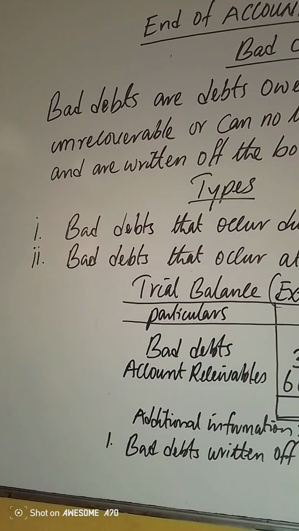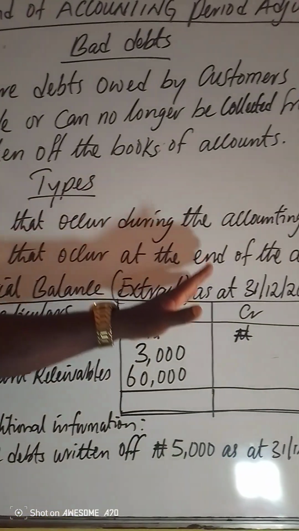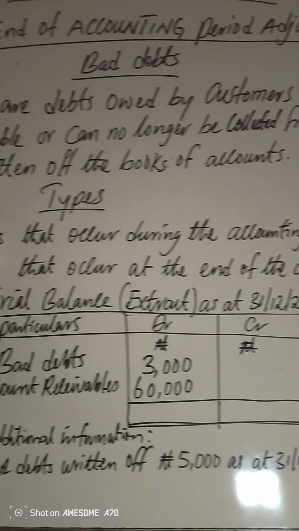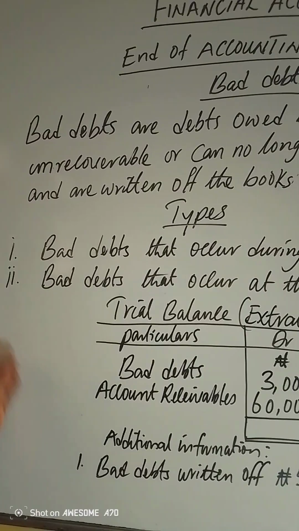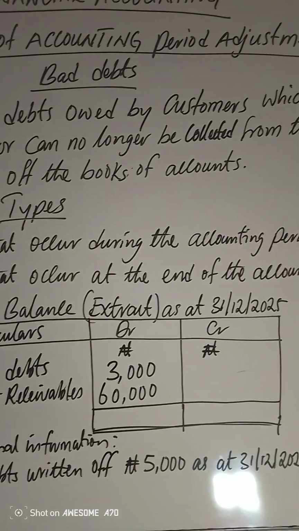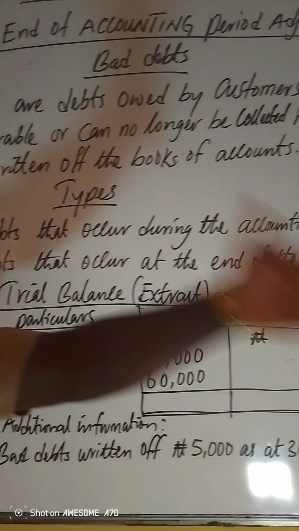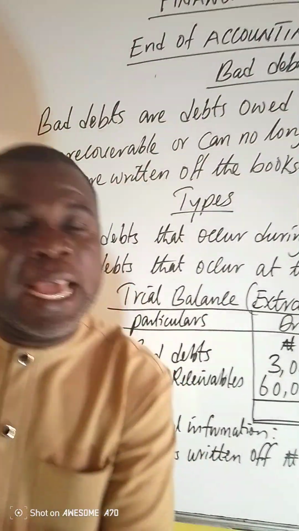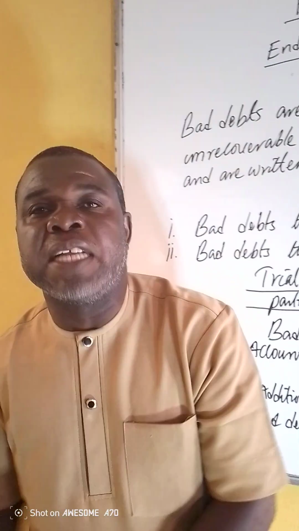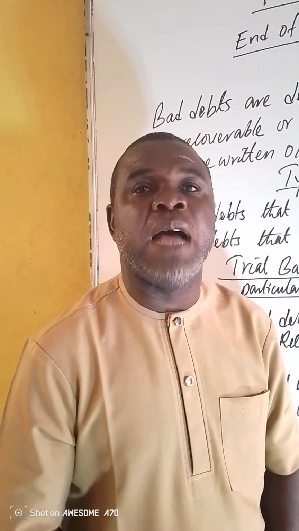So, types of bad debts. Here we are saying that there are bad debts that occur during the accounting period, as the business is operating. Some of these debts occur, and they are kept in the books of account pending when debtors will pay. And then we also have bad debts that occur at the end of the accounting period. So at the year end too, some of the debts still occur. By the time you discover that debts have occurred at the end of the accounting period, most of them are then written off the accounts.